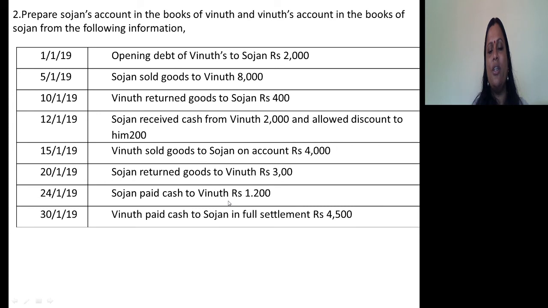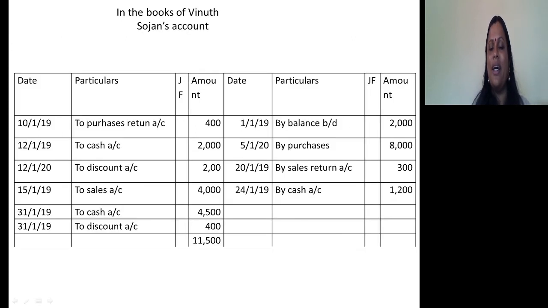Then Sojan returned goods to Vinut. For Vinut, it is sales return. When he sold to Sojan, the journal entry is Sojan's account debtor to sales account. When the goods were returned by Sojan, what's the journal entry? Reverse. When there is sales return, it is sales return account debtor to Sojan. So on the credit side, by sales return 300.